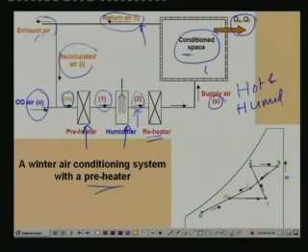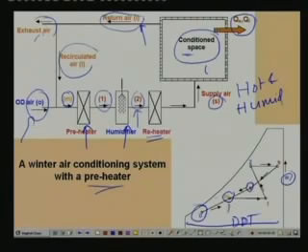The same process is shown here on the psychrometric chart. O is the condition of the outdoor air. As you can see, the temperature is very low. On this axis you have the dry bulb temperature, and here you have the humidity. So the outdoor air is very cold and very dry. This is mixed with the recirculated air at condition I. A certain amount of air at this state and a certain amount at this state are mixed, so the resulting air is at condition M.